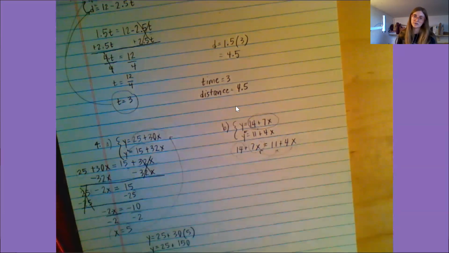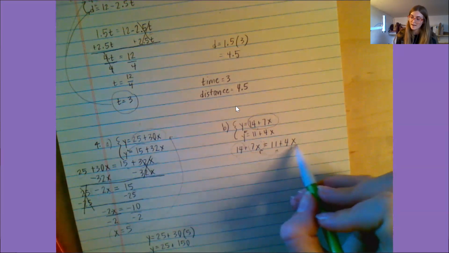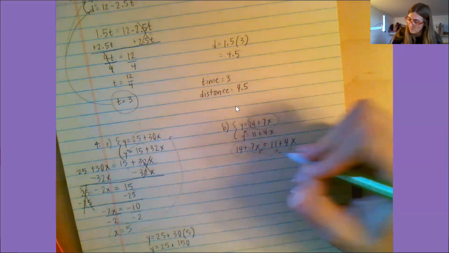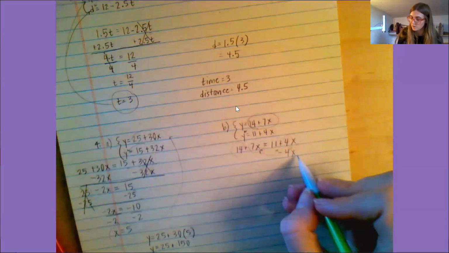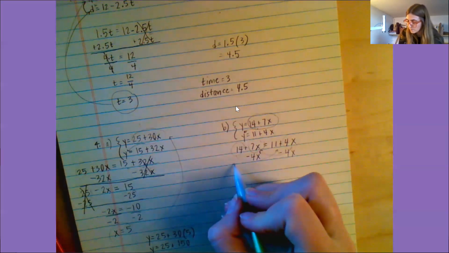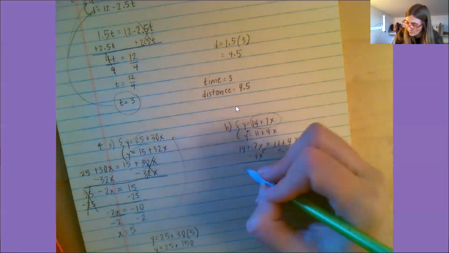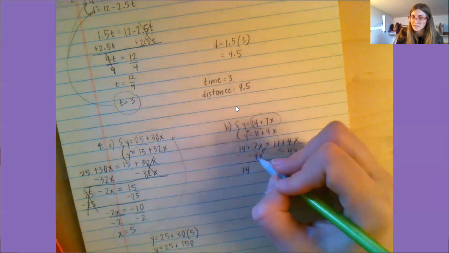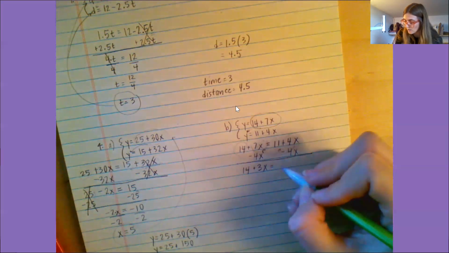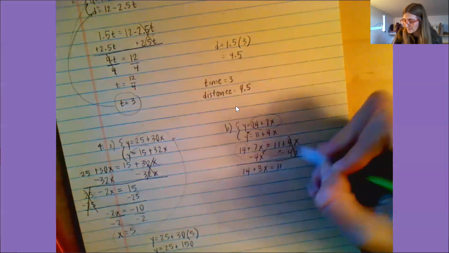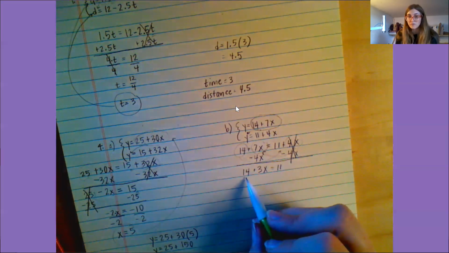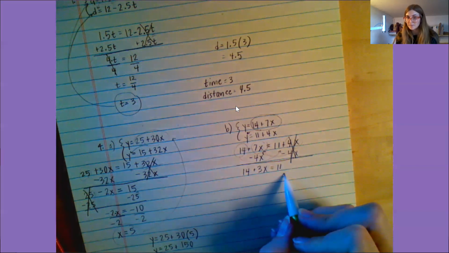Let's move the 4x first. Since we're adding 4x, I need to do the opposite. I need to do the inverse. So that's minus 4x. And if I do that to this side, I also have to do it to this side. So I get 14 plus 7 minus 4x is 3x, and that's equal to 11, and then this 4x and the negative 4x cancel out. Now I'm left with 14 plus 3x equals 11.